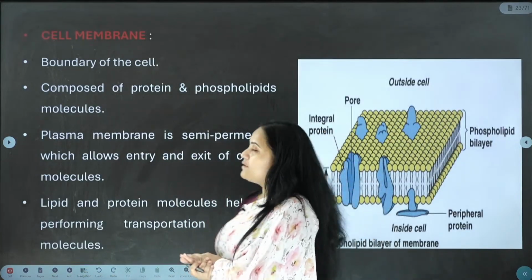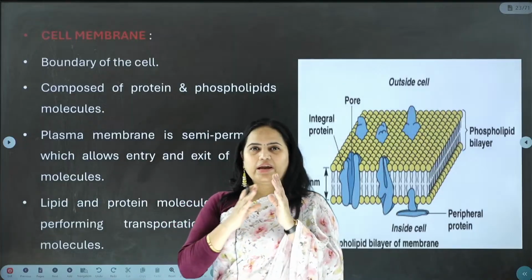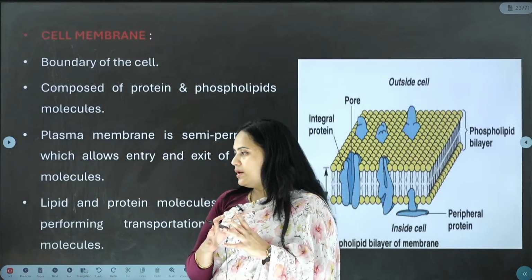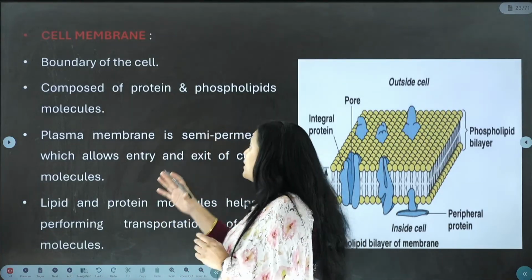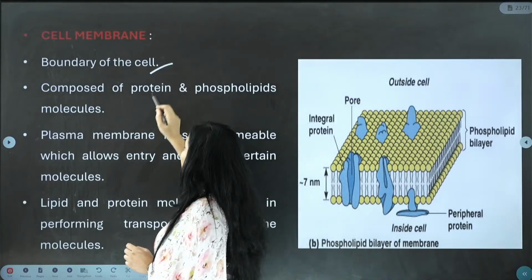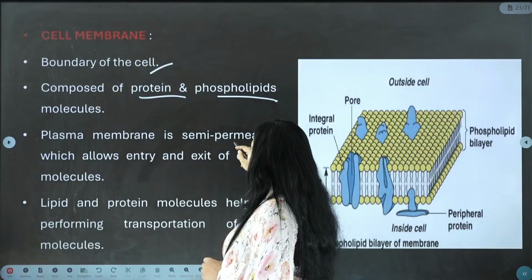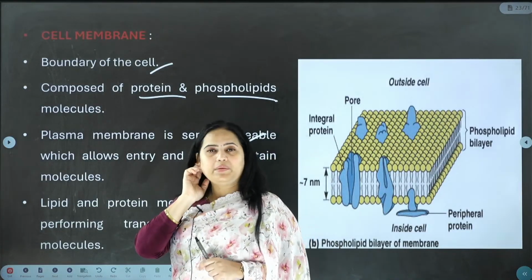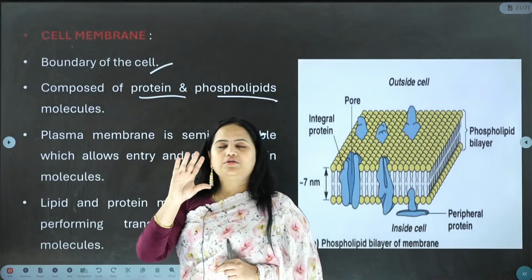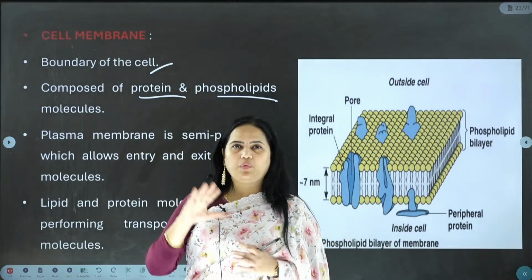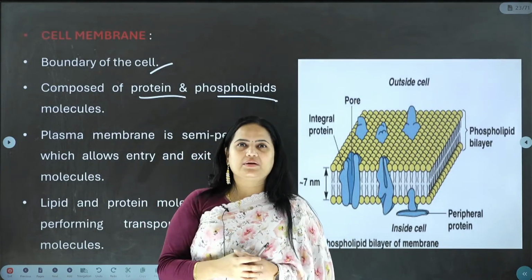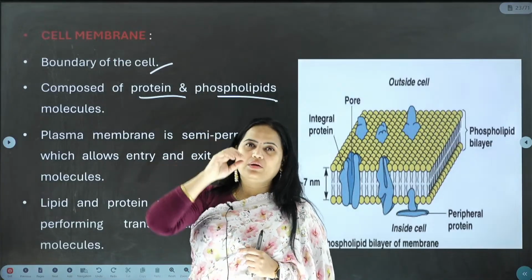And next, it is the cell membrane which has direct contact with the cytoplasm. Okay, the boundary of the cell is composed of protein and phospholipid molecules. The plasma membrane is semi-permeable. What do you mean by semi-permeable? Have you ever seen a sponge in your entire life? A sponge is squishy in nature. So if you drop some water on it, what will happen?